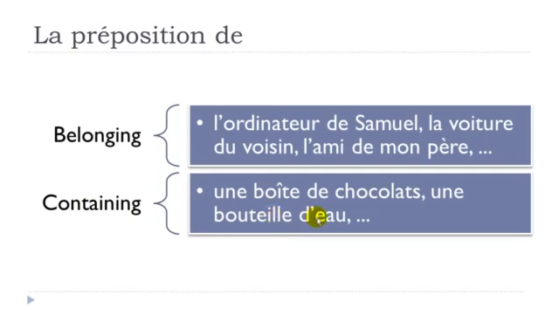Une bouteille d'eau, a bottle of water. In that case you should use this de, but because the next word starts with a vowel, as usual in French, the e disappears and you get this apostrophe. Une bouteille d'eau, bottle, eau, water. Une boîte de chocolat, une bouteille d'eau. In that case, definitely you should use this préposition de.